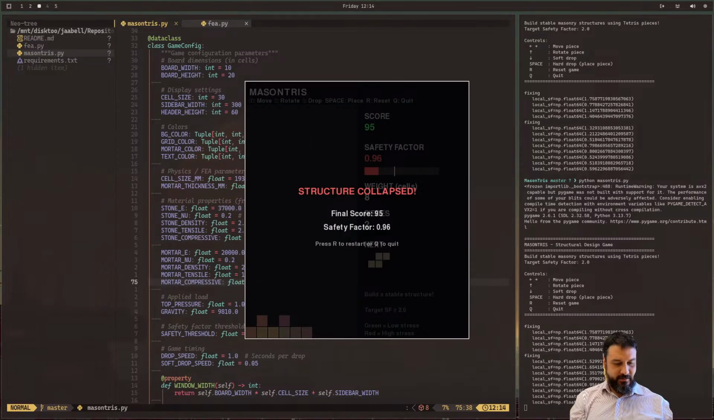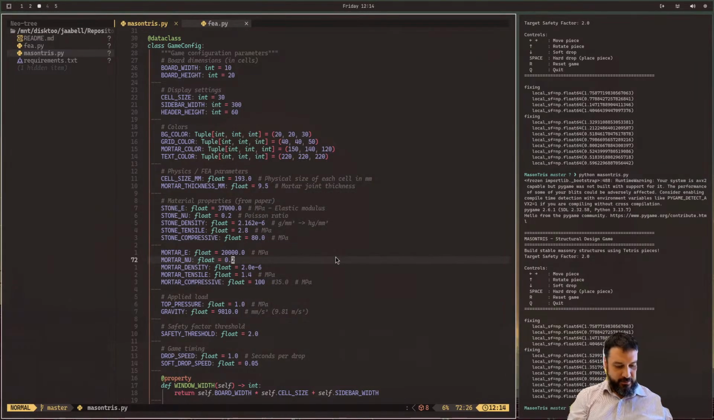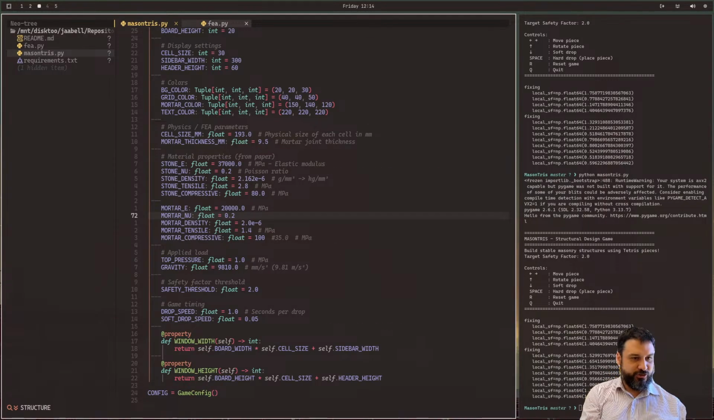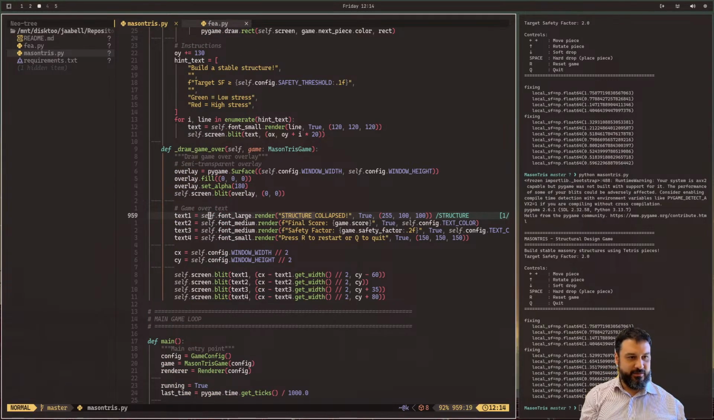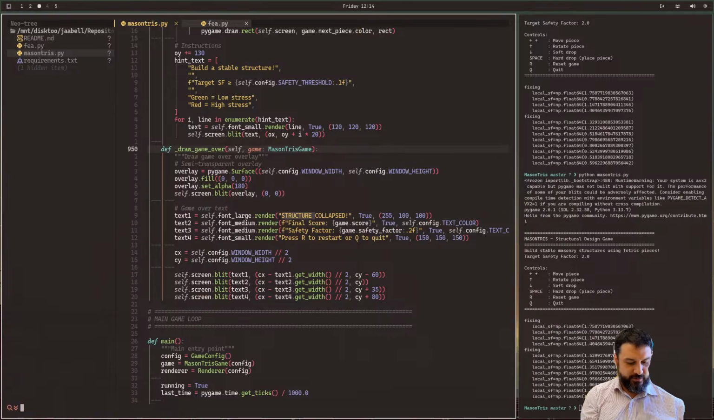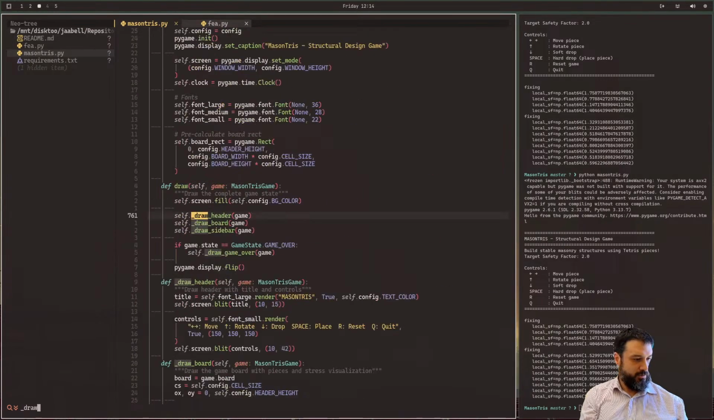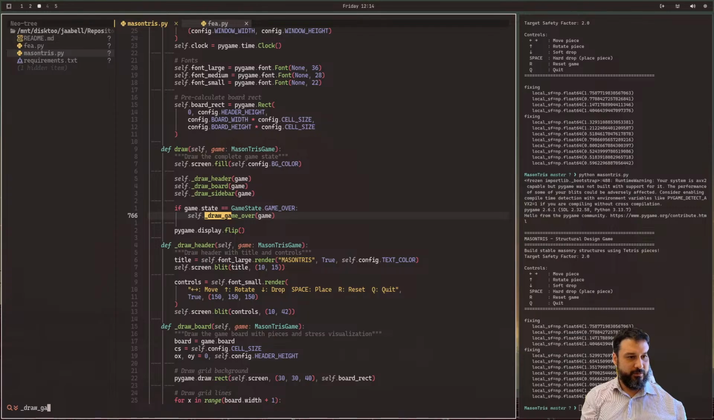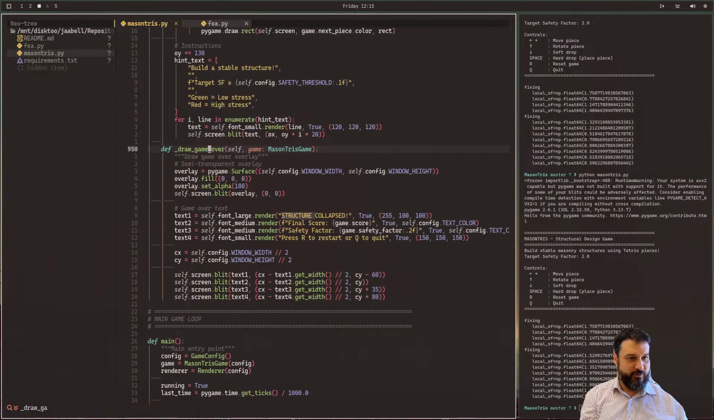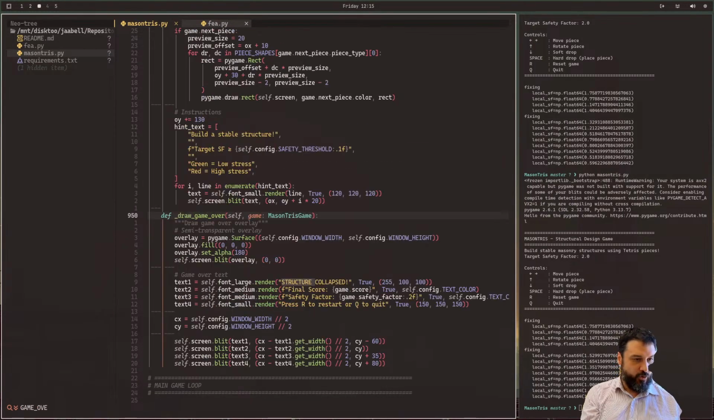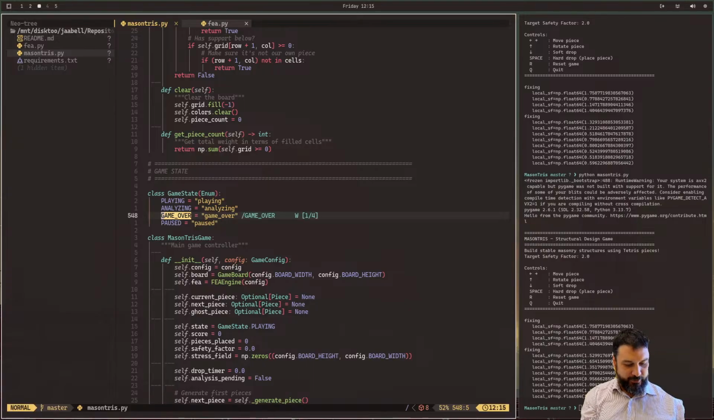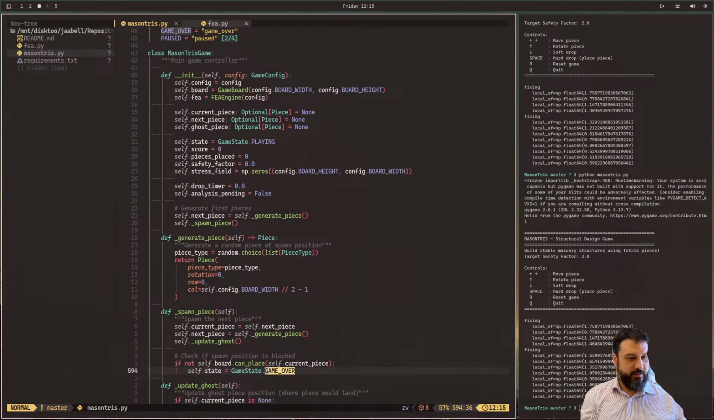So let's take a look at the exit condition. When does a structure collapse? This is so much fun. Structure collapsed like this. If draw game over. Okay, so there's a little function called draw game over. If the game state is game over, you draw the game over. But when is the game state game over? Let's take a look at game over. Over here, can place. Check if spawn position is blocked.